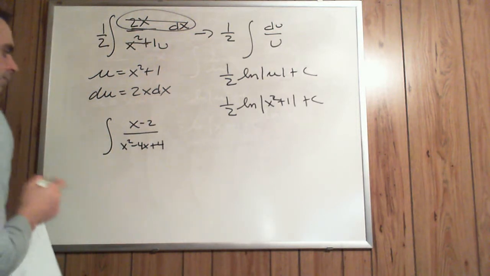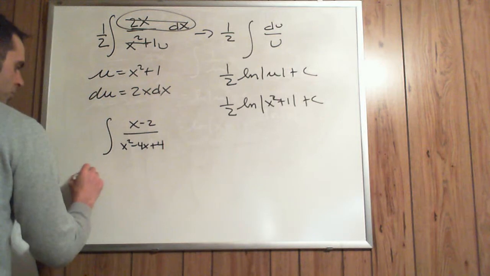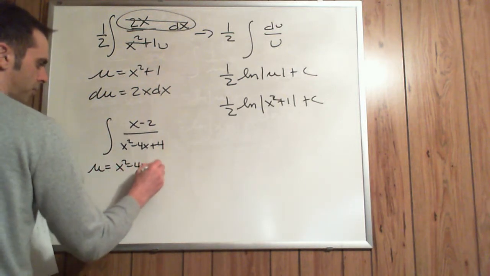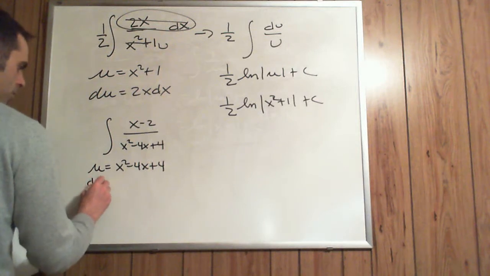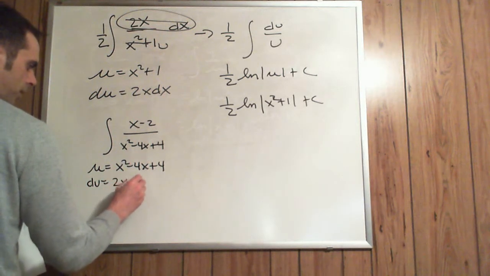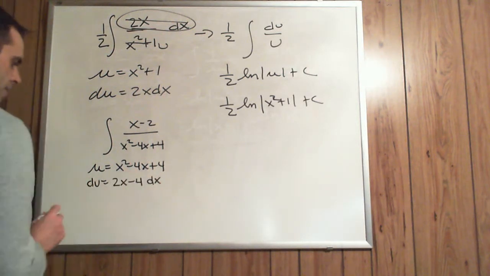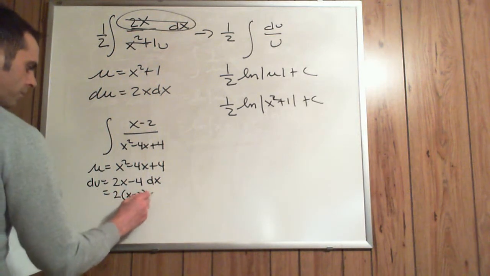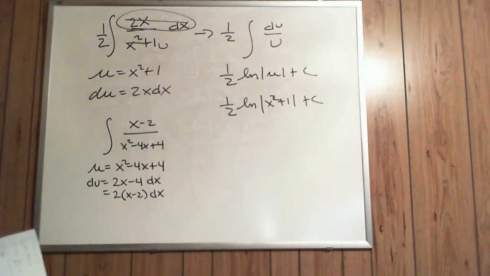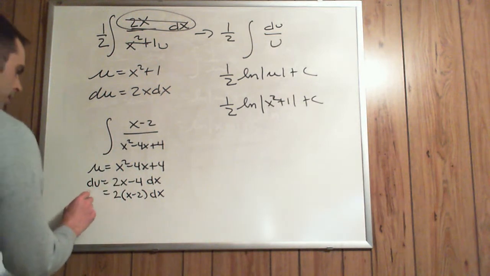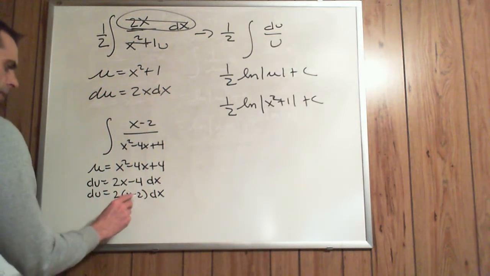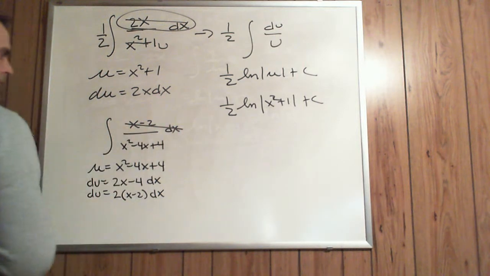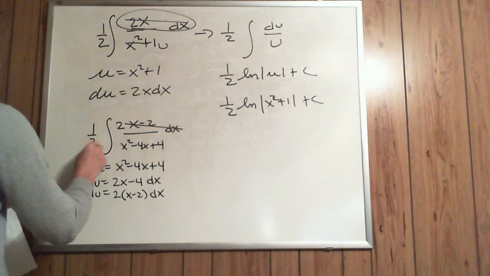So here in this one, if I choose u to be x squared minus 4x plus 4, du would be equal to 2x minus 4 dx. But notice if I factor out a 2, I'd have x minus 2 dx then. By factoring out a 2, du would be equal to 2 times x minus 2 dx. Well, I have this in the integrand, provided I put in a 2 and take out a 1/2.